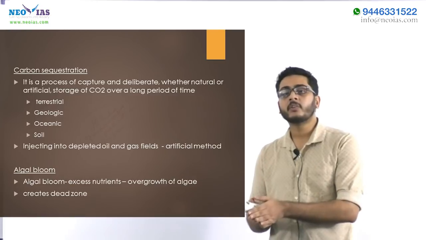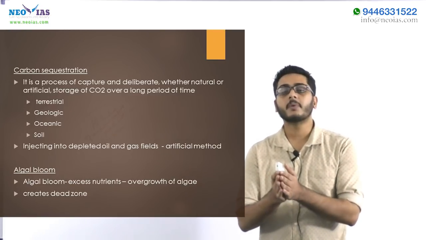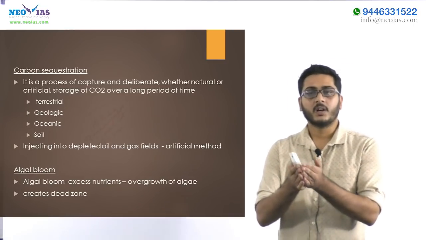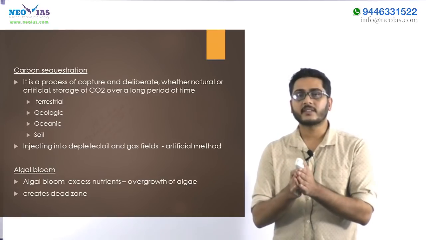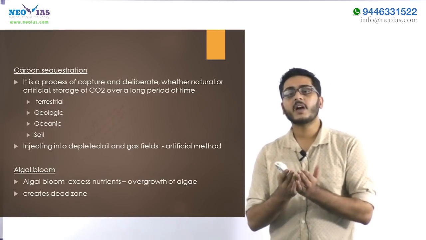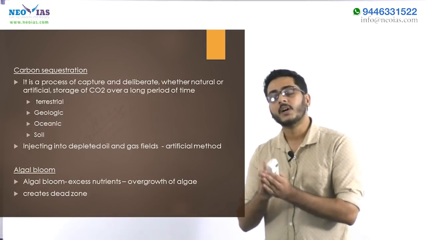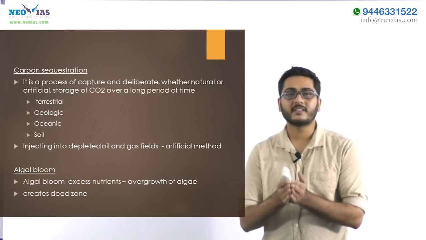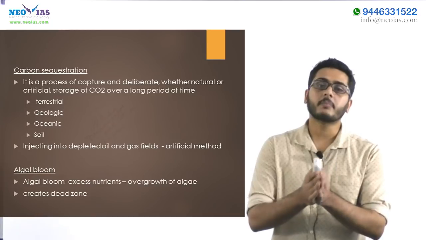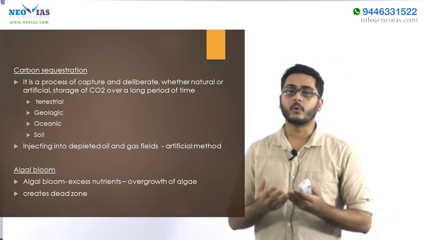Naturally, carbon sequestration is of many types. One is terrestrial carbon sequestration, in which the carbon is stored as wood or plants. Forest, agricultural land, etc. are examples of terrestrial carbon sequestration. And then we have geological carbon sequestration, in which carbon is stored in the form of coal, petroleum, shale gas, etc. And we have ocean carbon sequestration, in which phytoplanktons absorb the carbon and release oxygen.